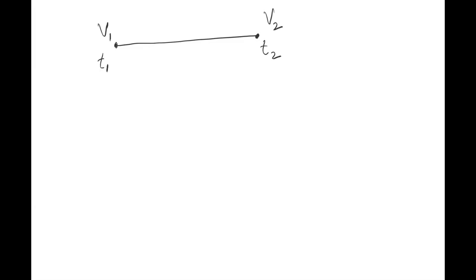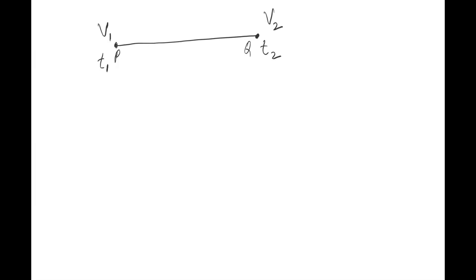The velocity of the particle is v1 when the time is t1, and the velocity of the particle became v2 when the time became t2. Let me call this point P and this point Q. In going from P to Q, velocity has changed with time, right? So how much is the change in velocity in how much time?